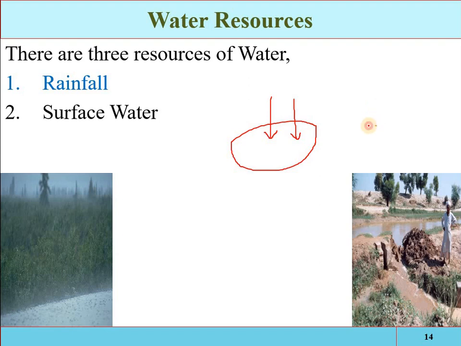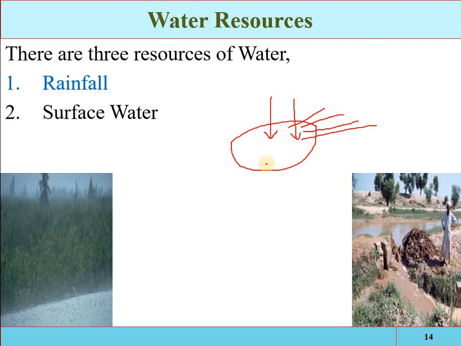The second water resource for a specific area is surface water. Suppose if there is any river, stream, or canal entering into this area, then again there will be a type of resource that will be conveying water into this specific area.